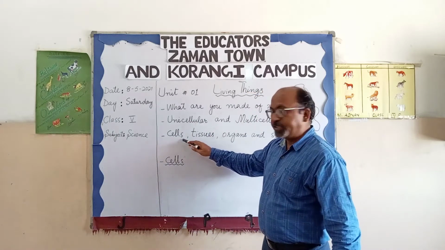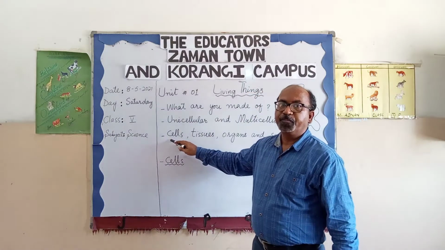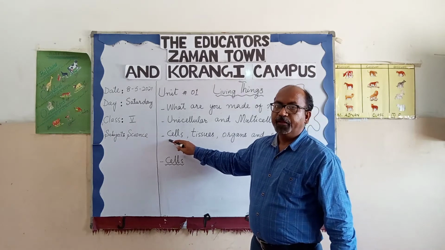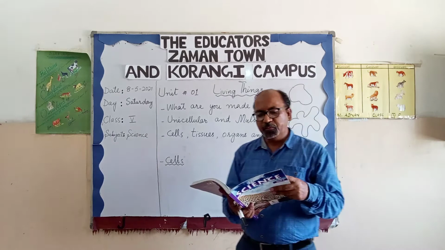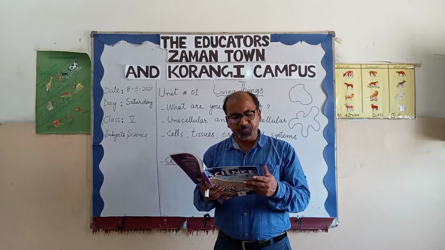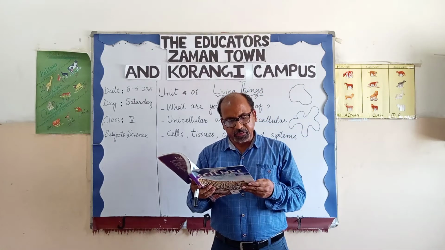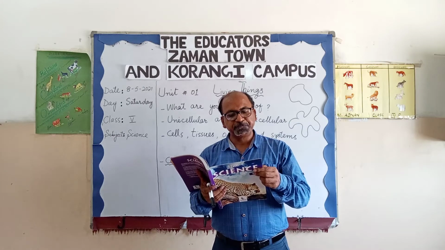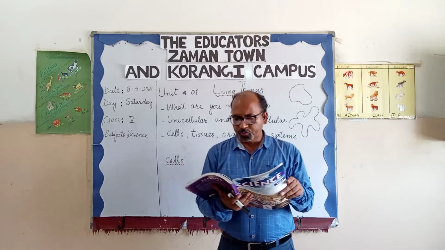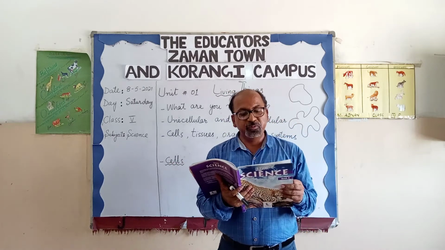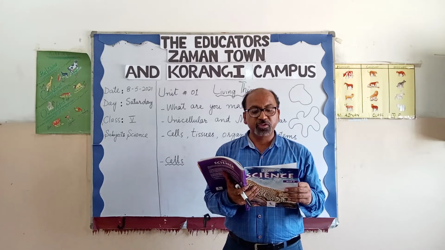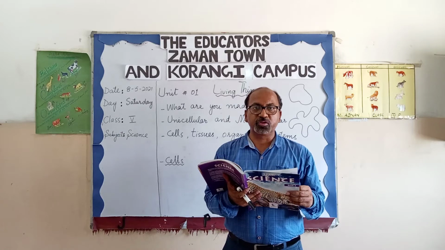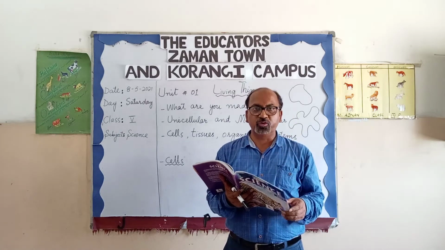And a group of cells which are working collectively make the tissues. Okay, now I'm going to tell you a few names: connective tissues, epithelial tissues, muscle tissues and nervous tissues. These are some examples of tissues.